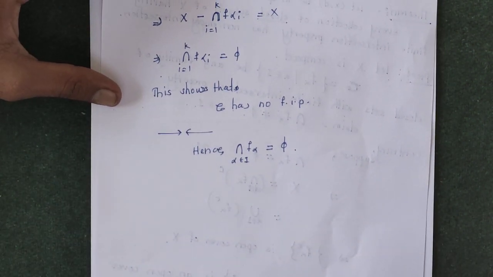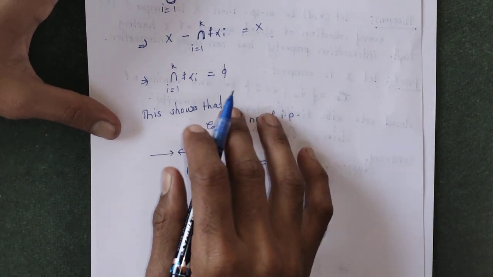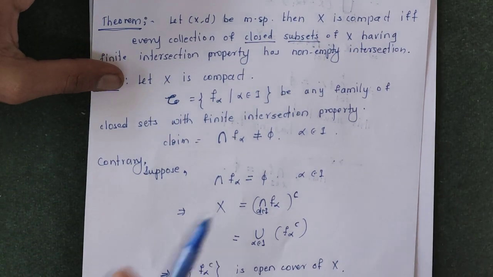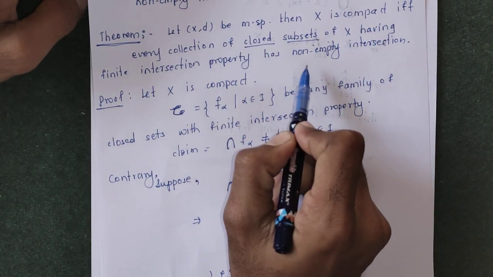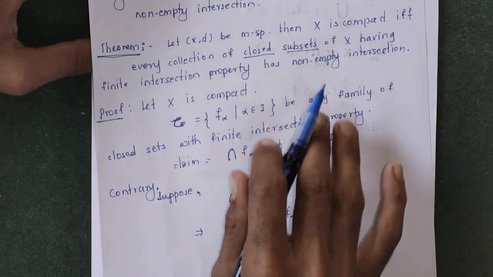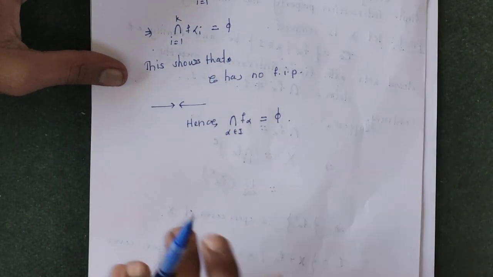Now conversely, we suppose every collection of closed subsets of x having the finite intersection property has non-empty intersection. Our claim is x is compact. Similar to this, we will prove by contradiction.